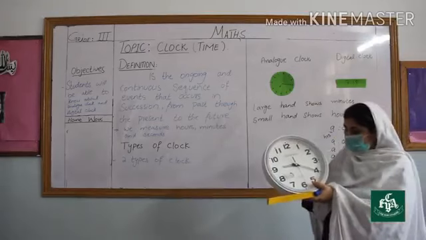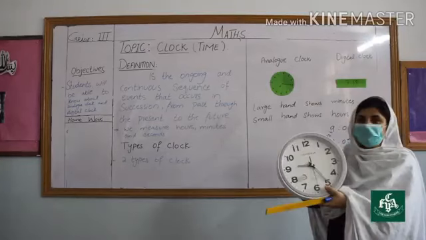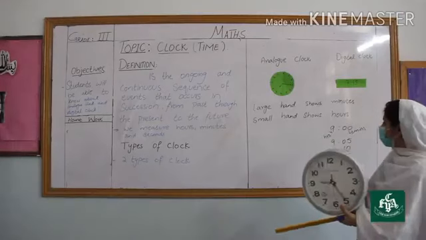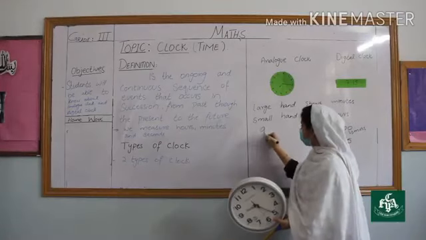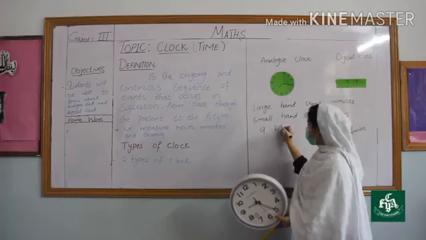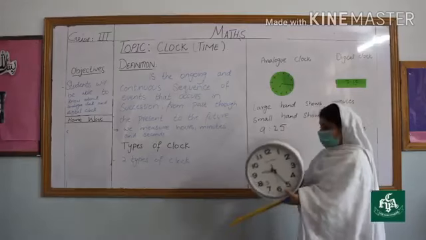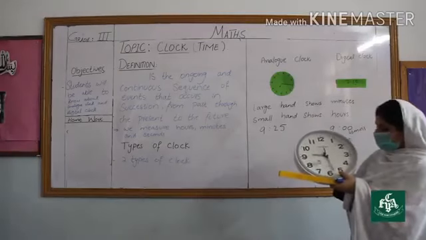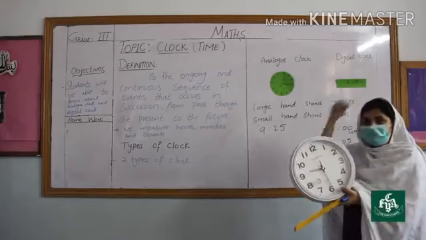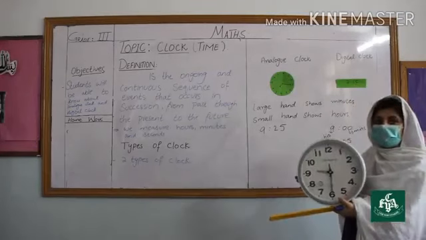If the minute hand moves from 4 to 5, the time is 9:25. If the minute hand moves from 5 to 6, the time is